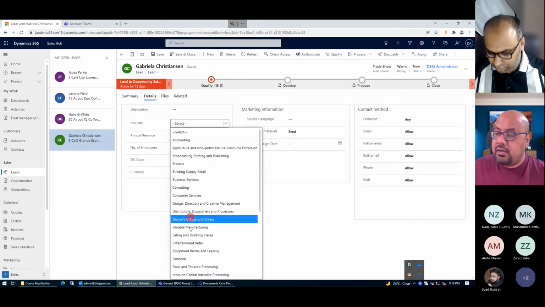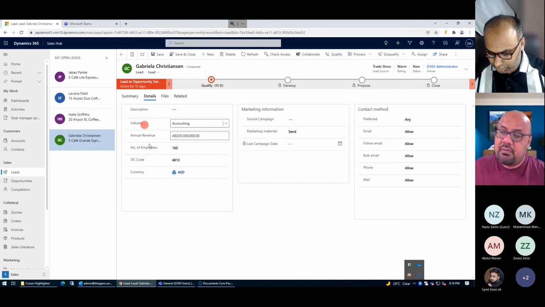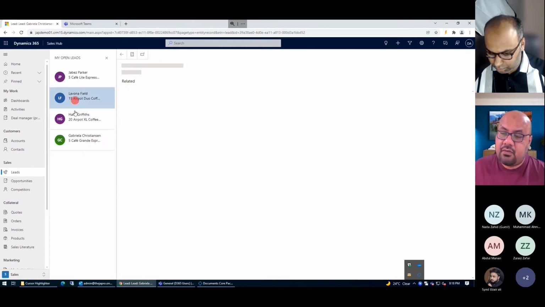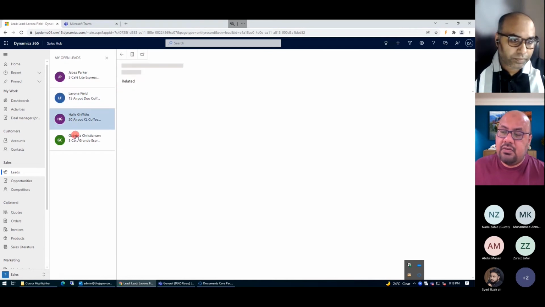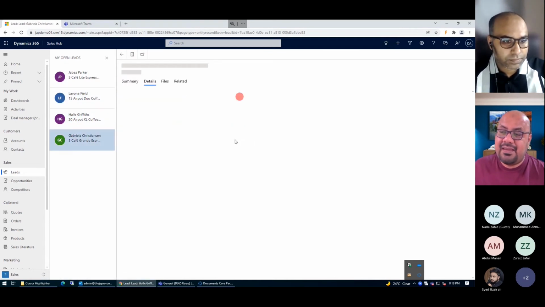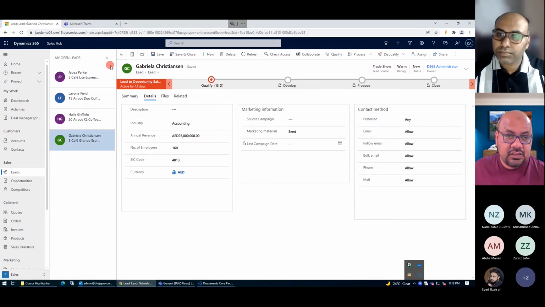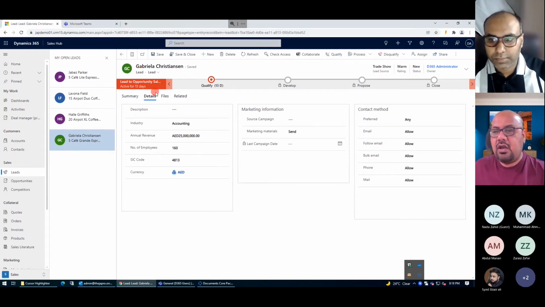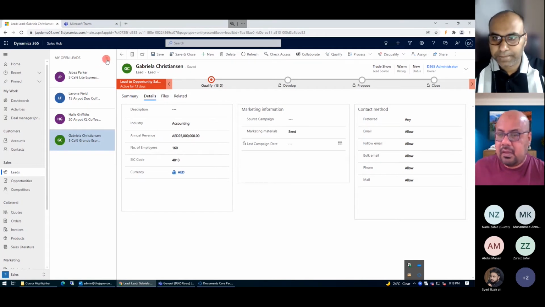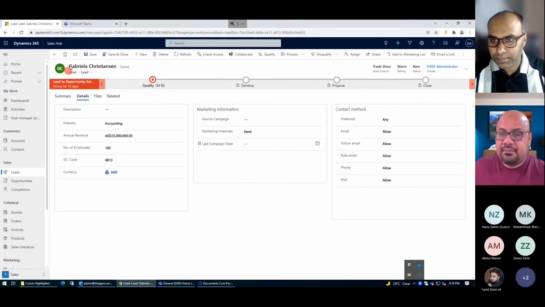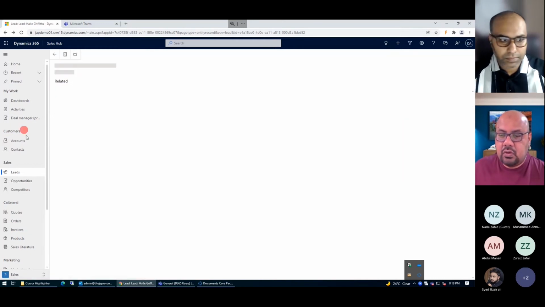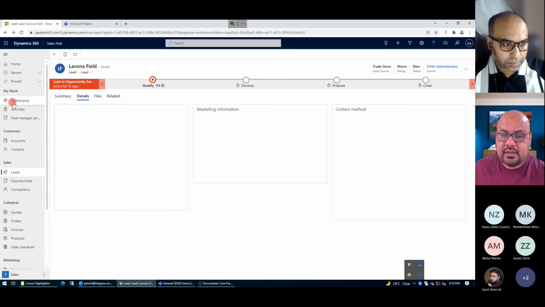So you can notice one thing here: whatever we are going to do here, in the meantime I'm also shifting from one record to another record. You can also imagine the system is also keep saving the information. If there is any unsaved change, the system will definitely prompt the user that the information is not saved, so either he wants to discard or he wants to just leave the page. So we are already done, and we are just going to go back again.